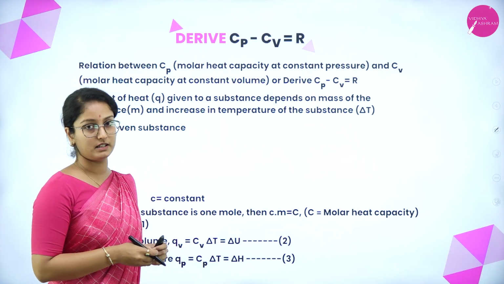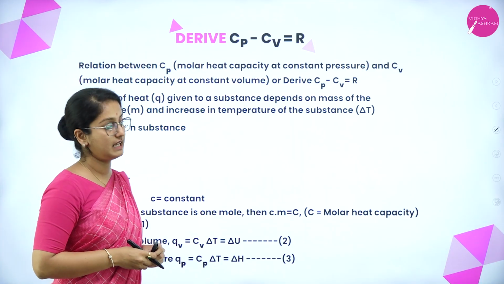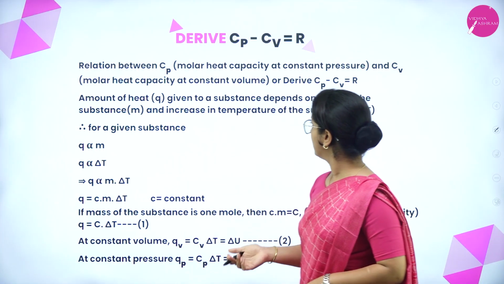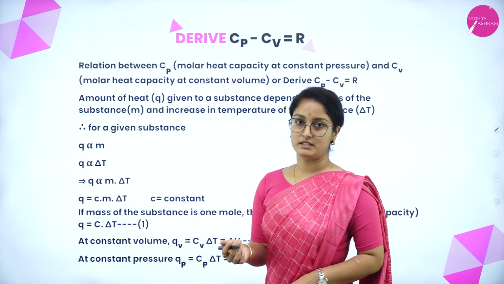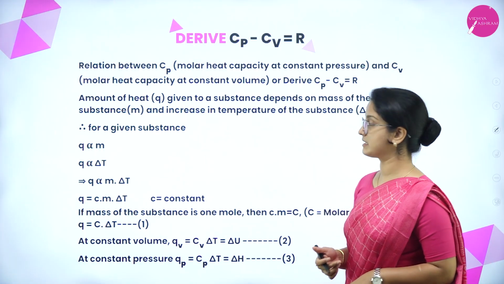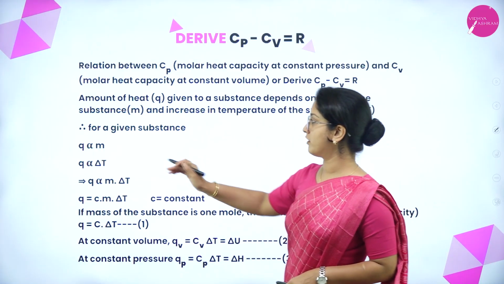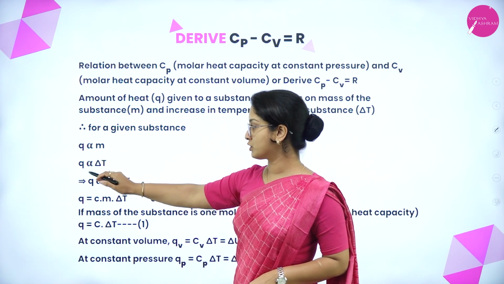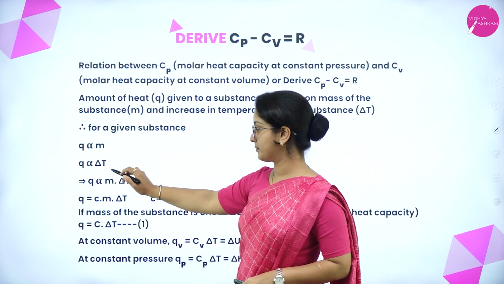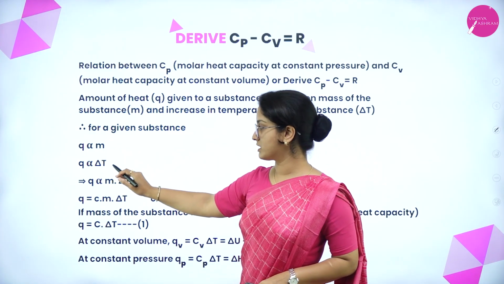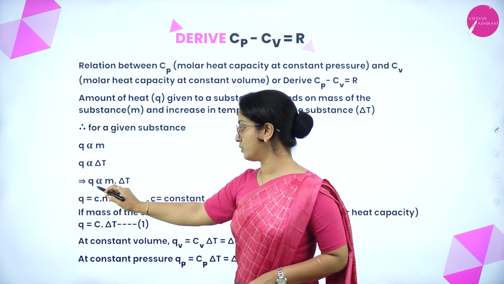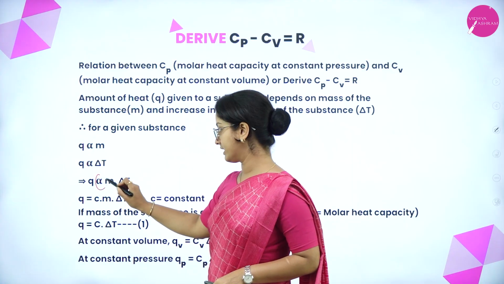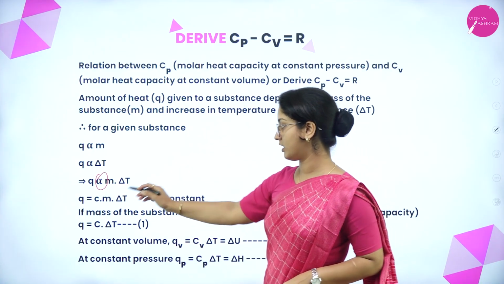Now, how do we arrive at the equation Cp minus Cv equals R? Let us go through it. The amount of heat of a given system depends on the mass of the substance, that is m, and the increase in temperature of the substance, that is delta T. So for a given substance, Q is directly proportional to m, the mass, and Q is also directly proportional to the change in temperature, delta T. If these two are put together, Q is directly proportional to mass and the change in temperature. To remove the proportionality sign, we add a constant with an equals sign.